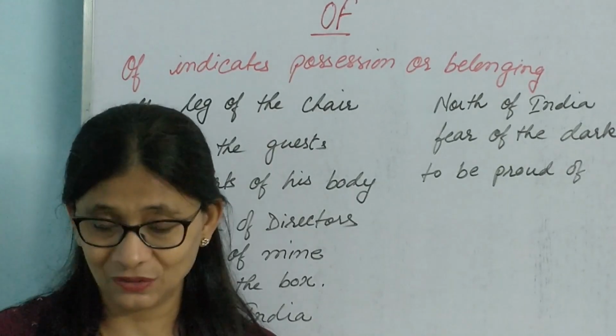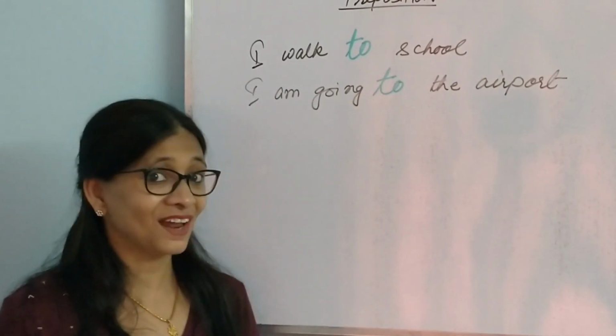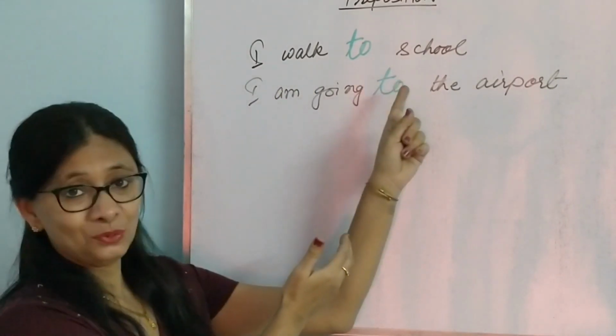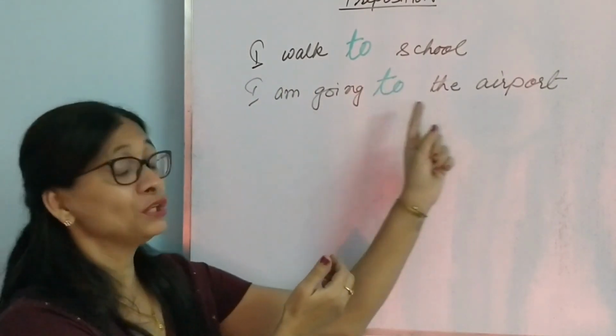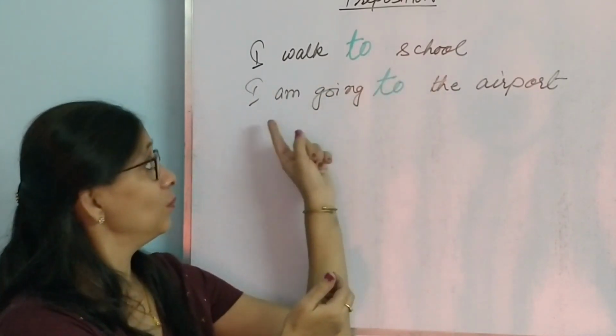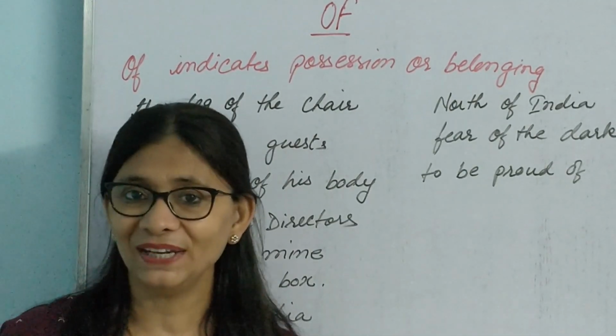Now, I shall just be putting up a worksheet so that you can understand how much you have understood these concepts. Okay? And the correct answers to the two sentences that we started this class with are: I walk to school, I am going to the airport. Movement, destination.